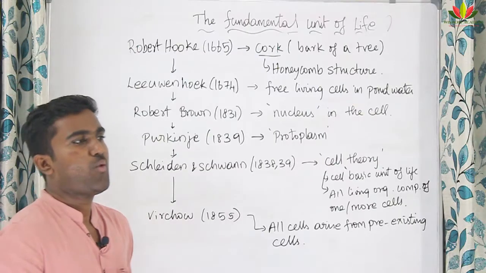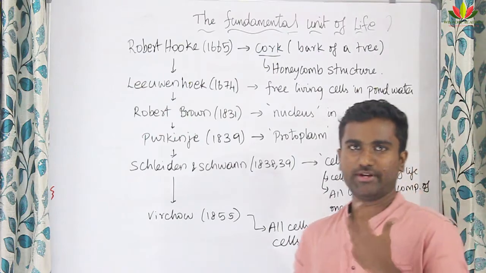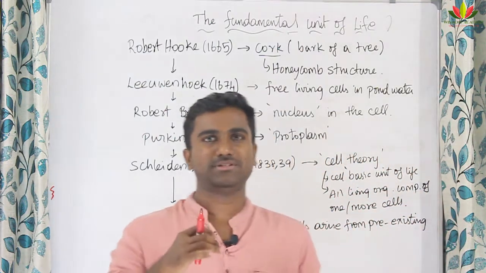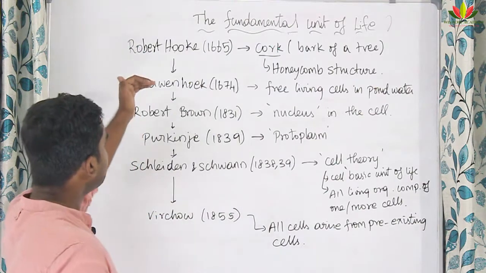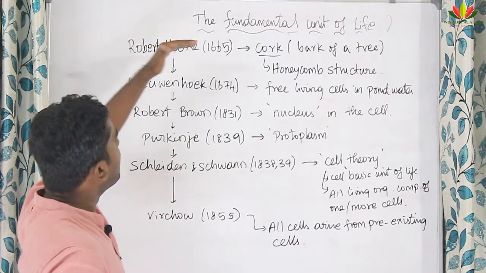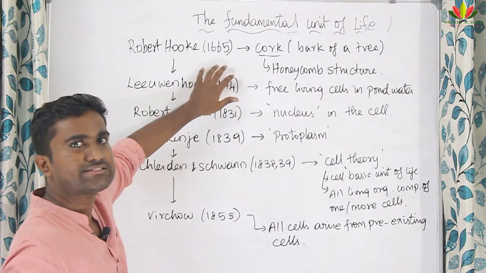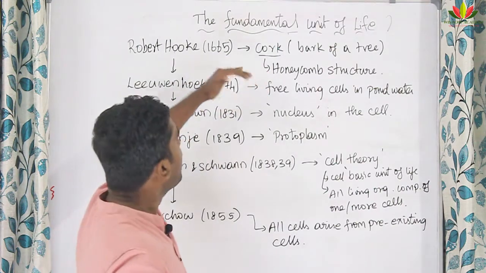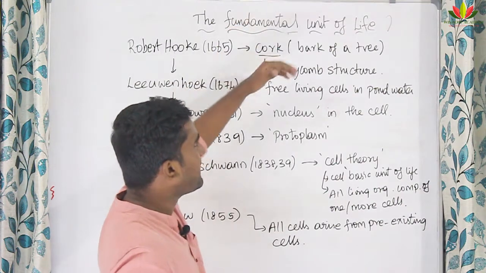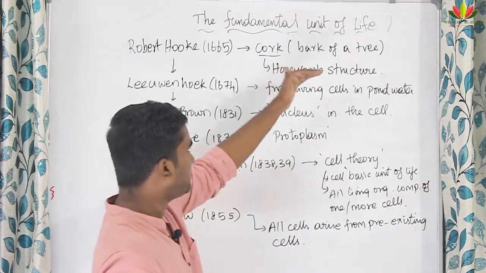Okay, we saw why cell is the fundamental unit of life. Now we are going to see how the cell became the fundamental unit of life. That is the history of the cell we are going to see. First of all, the term cell was coined by Robert Hooke in the year 1665. He was examining the cork in his primitive microscope. Cork is the bark of the tree, the outer layer of the tree.